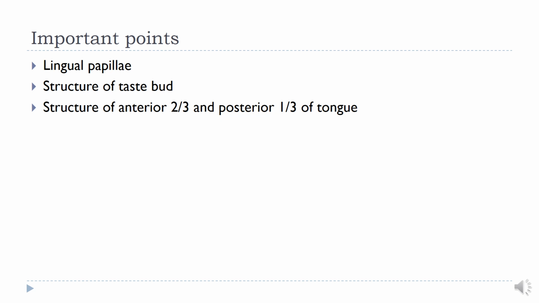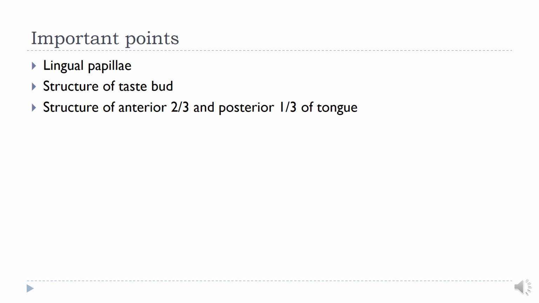Now the structure of the taste bud: this is an oval shaped structure which is present embedded in the stratified epithelium of the tongue and they have got three types of cells: the sustentacular or supporting cells, the receptor cells and the basal cells. Now the receptor cells, they are important for the perception of the taste sensation. These are the neurons, bipolar neurons.